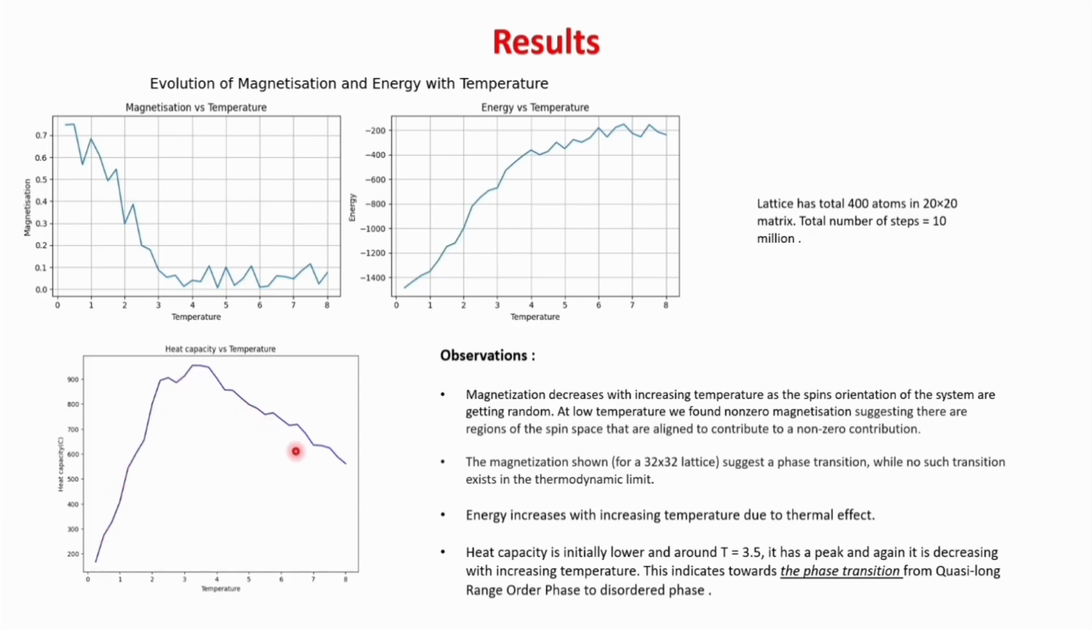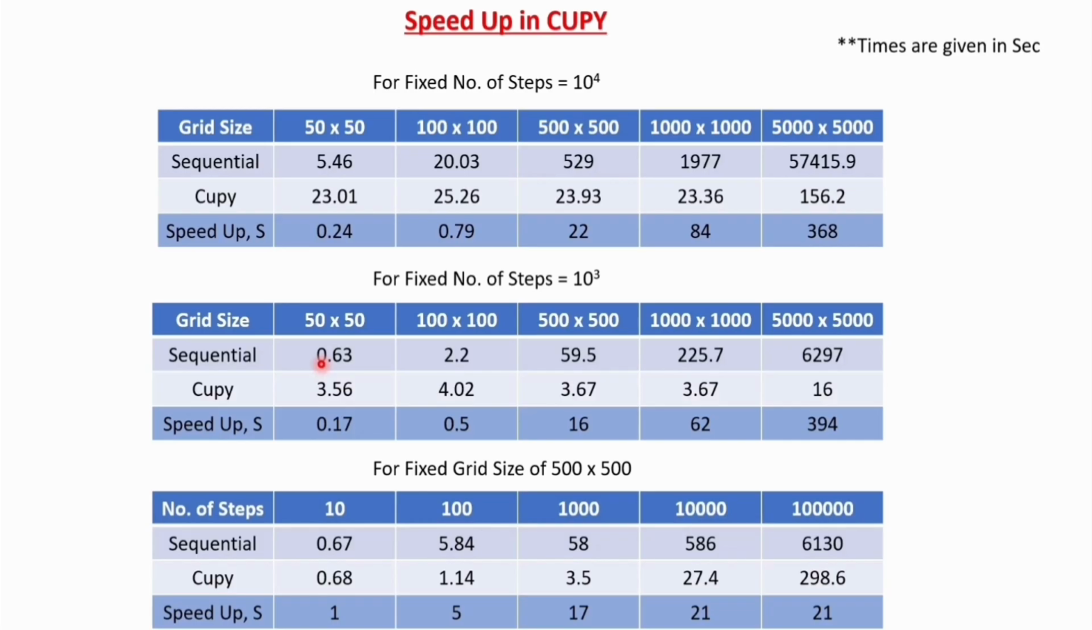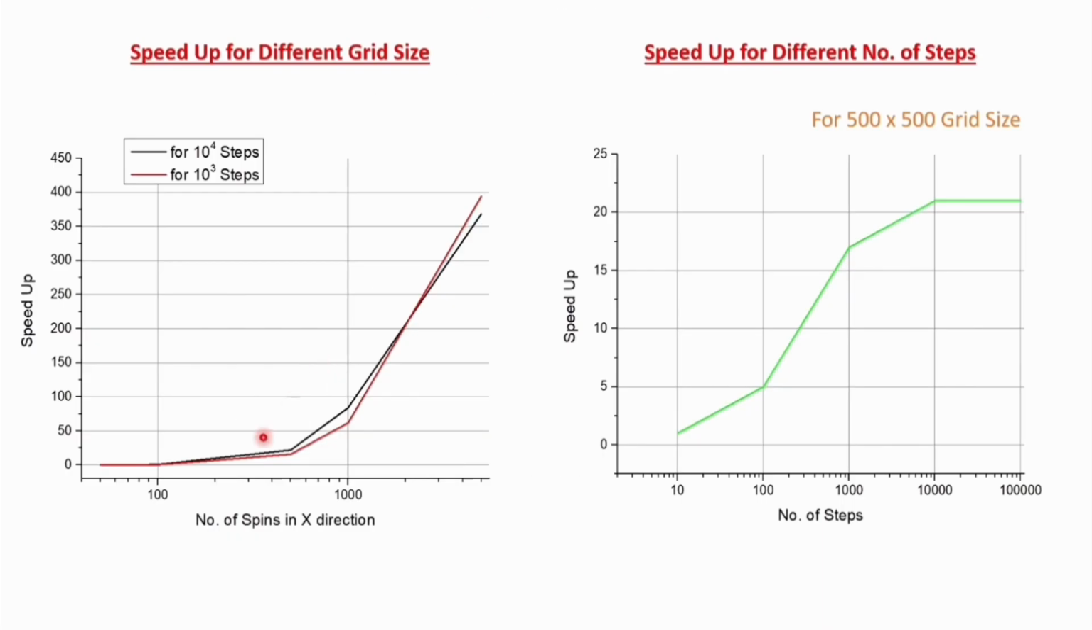These are the speedups. These are the plots, where the x-axis is in log scale. We can see that for a fixed number of steps, as we vary the grid size, the speedup is increasing and reaches a maximum value of 394 at a 5000 by 5000 grid. And for a fixed grid of 500 by 500, we can see the speedup initially increases, but after a certain point it saturates.